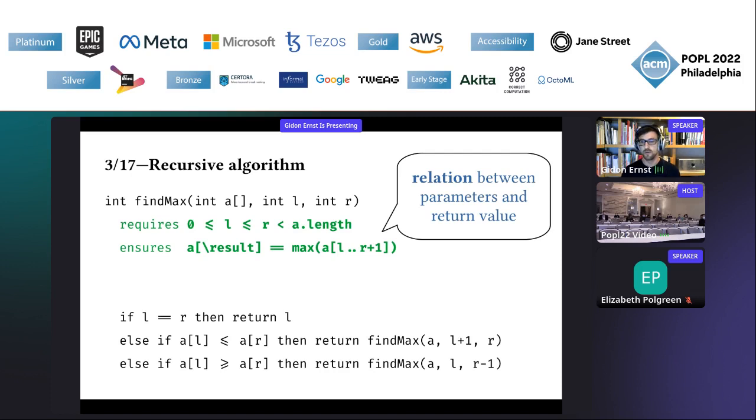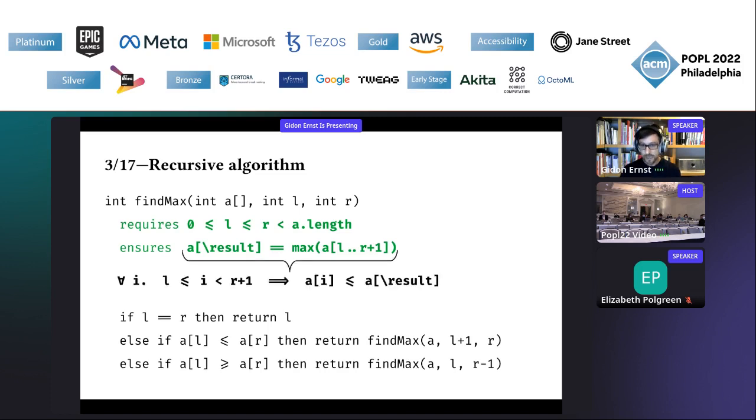So the initial value of L and R of a particular recursive call. And I'm just presuming that this function max is somehow given in the library or whatever for presentation purposes. And yeah, this is the definition.